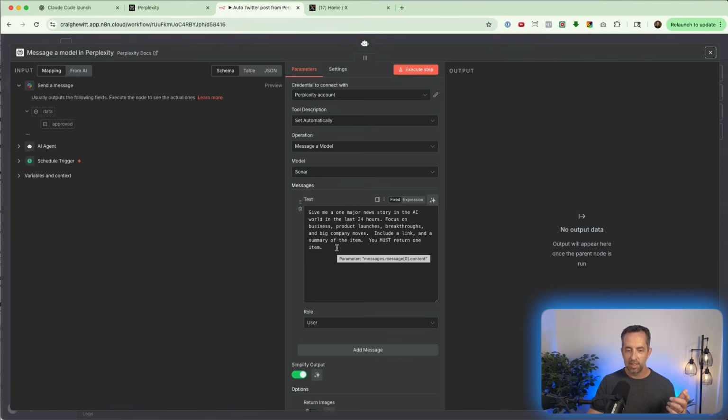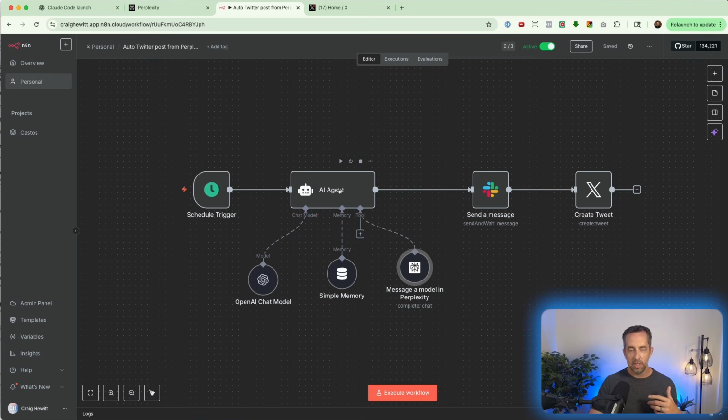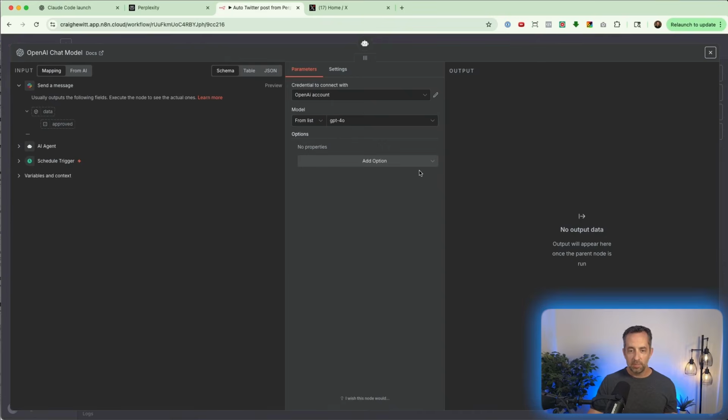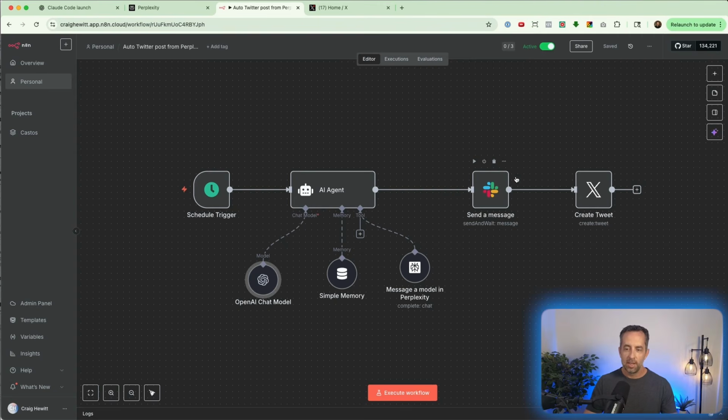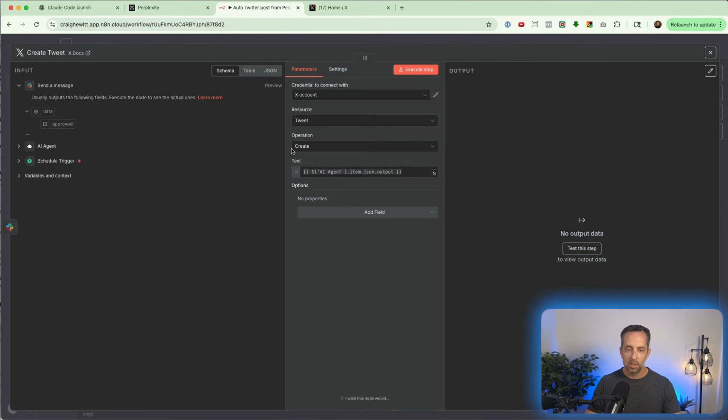And this is the task that I gave it when it relates to Perplexity. Give me one major news story about the AI world in the last 24 hours. Focus on business, product launches, breakthroughs, and big company news. Include a link and a summary of the item. You must return one item. So it's going to go out to Perplexity, do this, bring it back, and give it to the agent. The agent's going to then say, did I write about this yet? No. It's going to then send this prompt to ChatGPT and say, hey, go write this tweet for me. It could then send this to me in Slack and say, hey, do you want to do this? And in Slack, I would say yes or no. And then it would create a tweet. And the contents of the tweet would be just what the agent created.